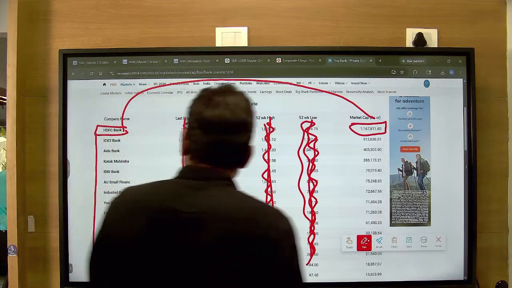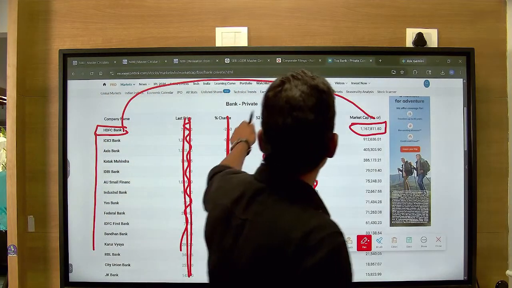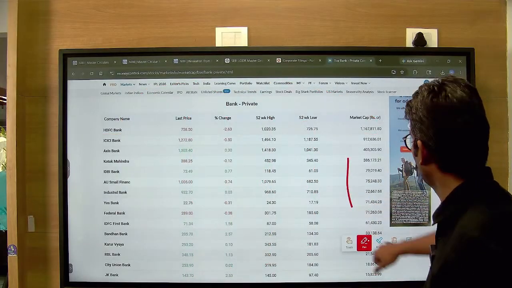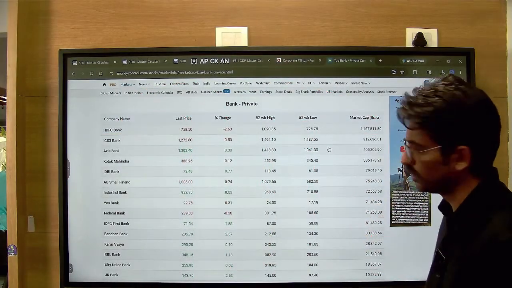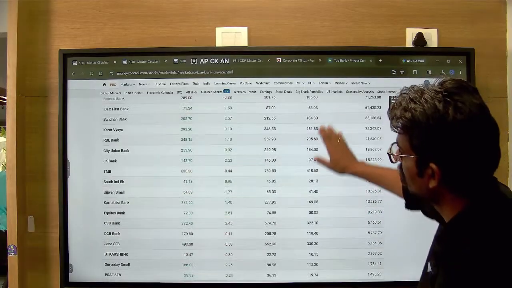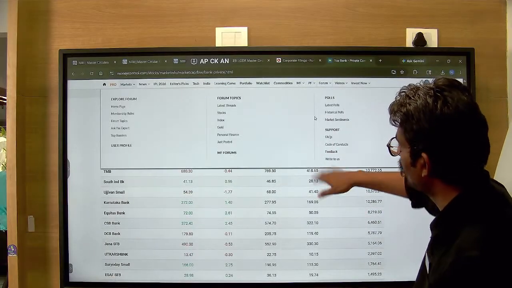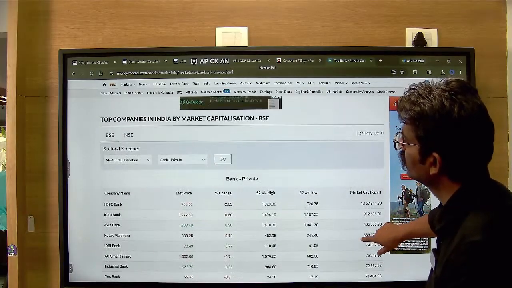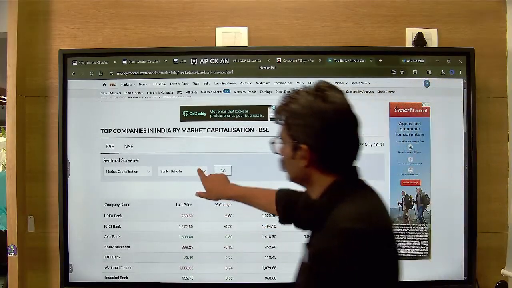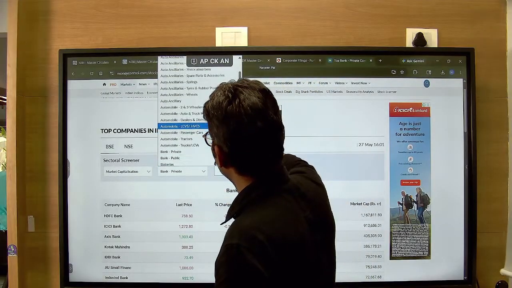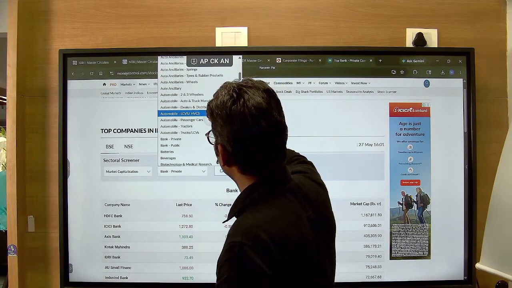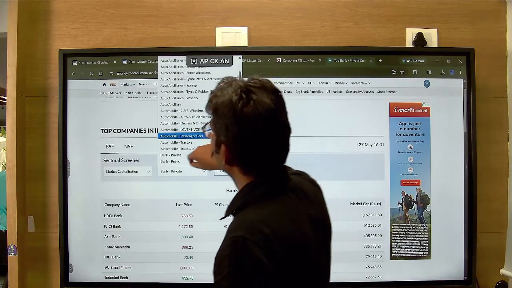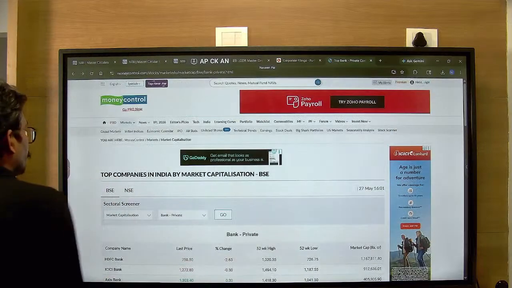Is it only private banks that have come? We have to look at the public banks. We want all the banks. Can you show me all the banks, not just the private? Just remain on this page, don't be in a hurry. There will be another page, just go and check the other page.